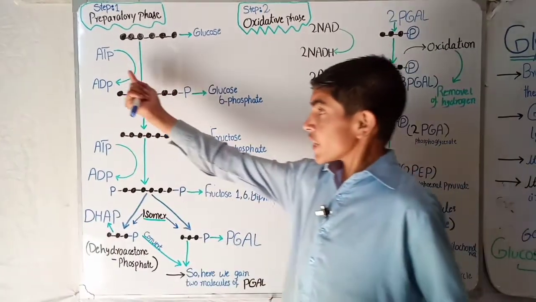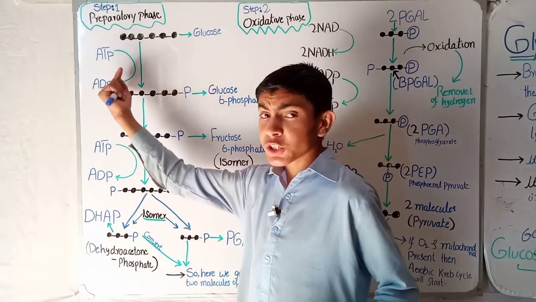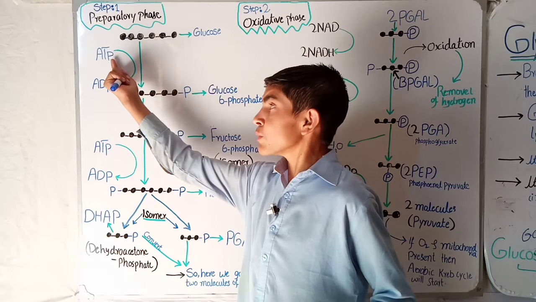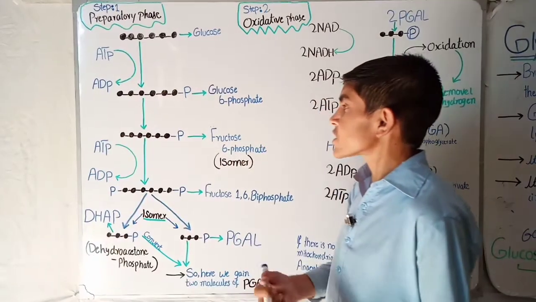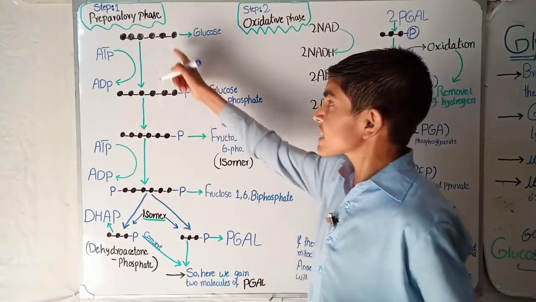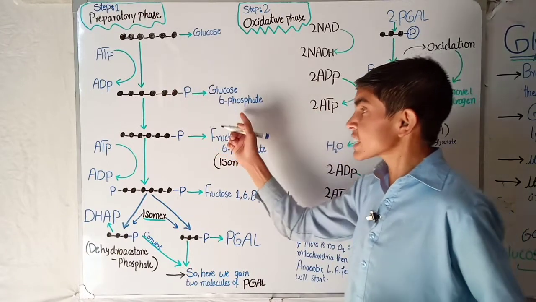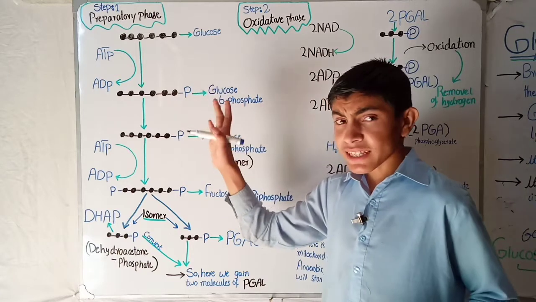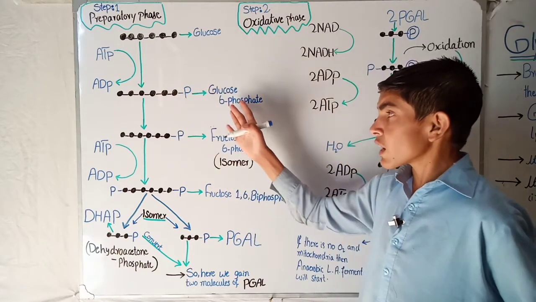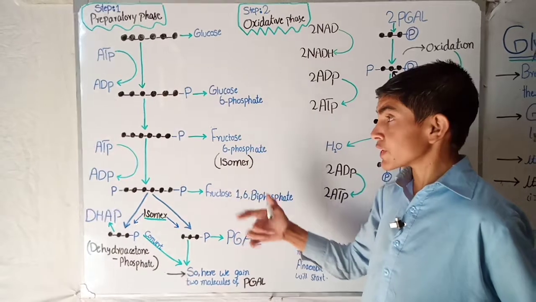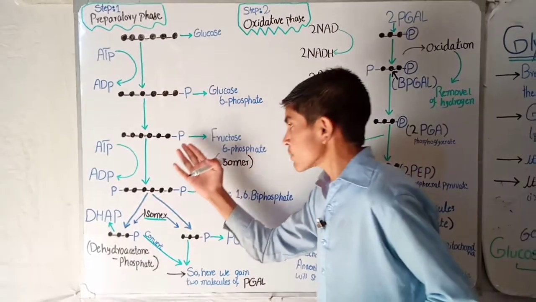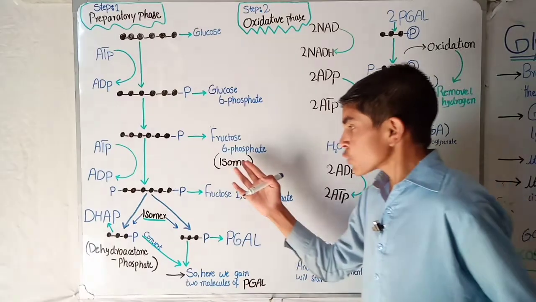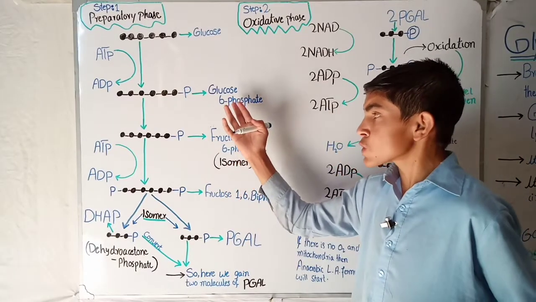So 1 ATP will be converted into 1 ADP, and the phosphate of the ATP will come and attach itself to the 6 carbon, giving us glucose 6 phosphate. Here at the 6 carbon 1 phosphate is attached, so glucose is now called glucose 6 phosphate. After this, glucose 6 phosphate will be converted into fructose 6 phosphate, and fructose 6 phosphate is the isomer of glucose 6 phosphate.